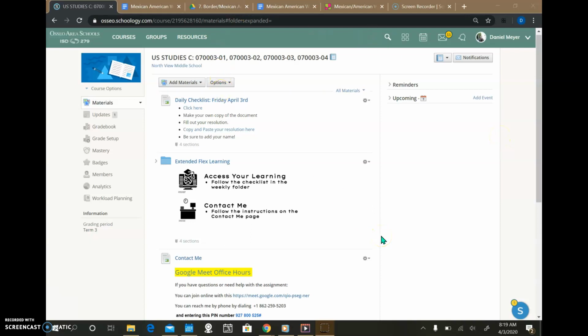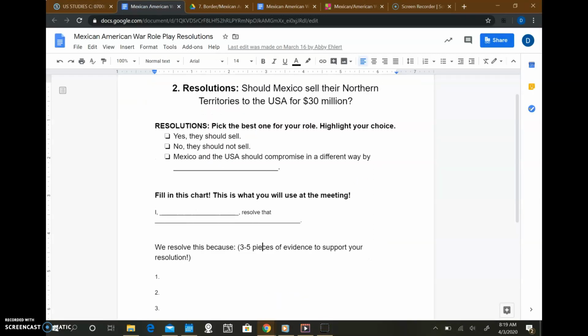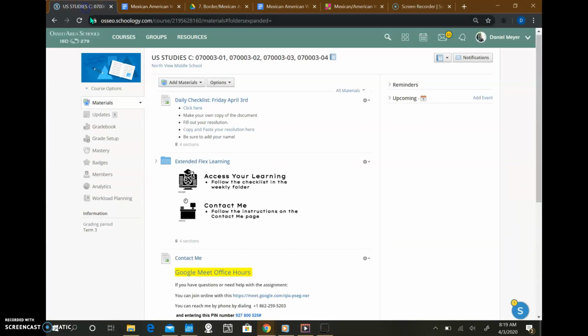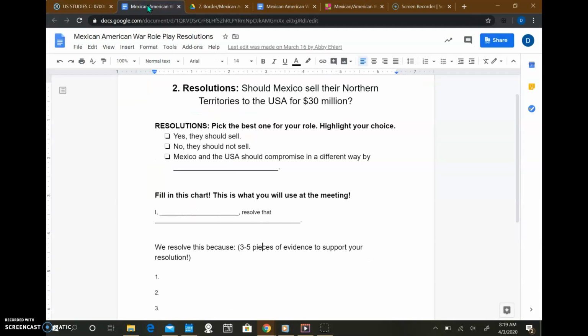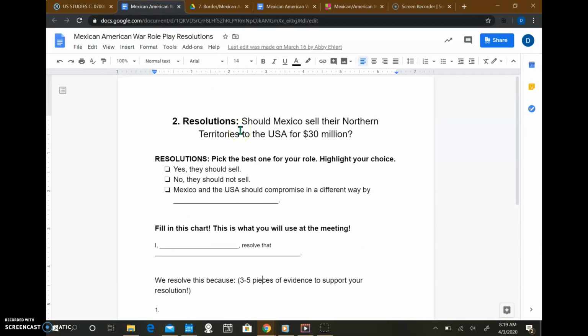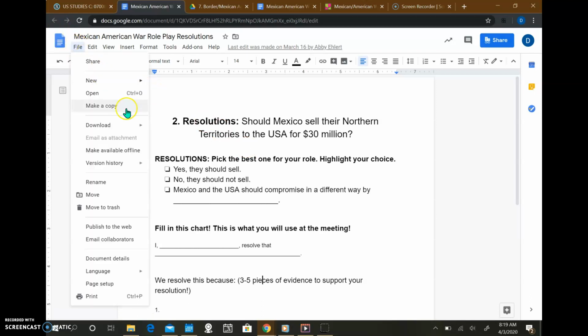Today's assignment should be pretty easy based on what we've done so far. So you'll just click the link right here. That'll take you to this document. Schoology has been not good lately, so we can't really do assignments anymore. So you'll have to go to this document and click File, and then click Make a Copy.